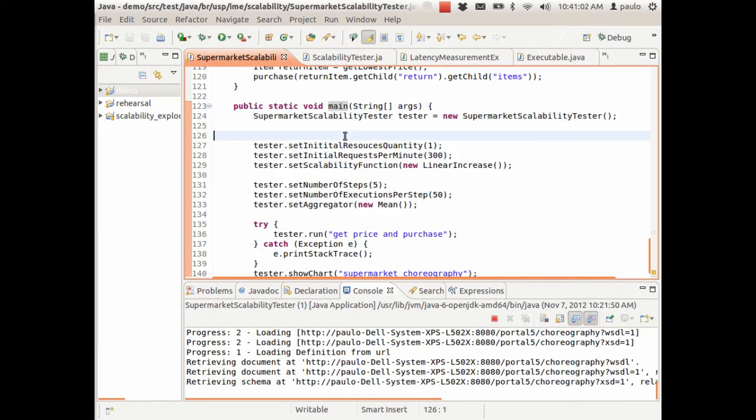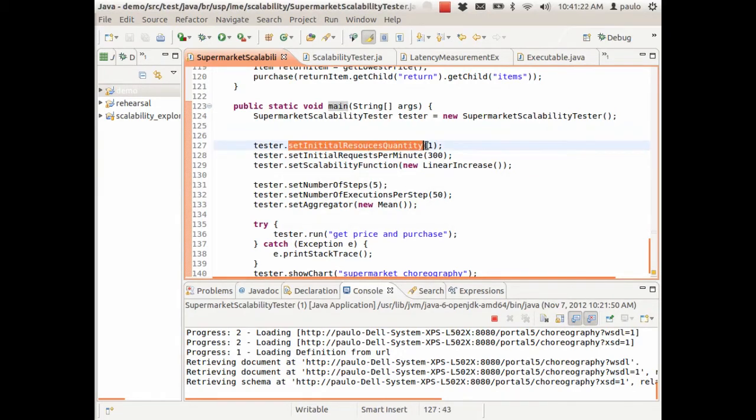In this current implementation, we are running the choreography within the developer machine. So we are not doing a distributed execution of the choreography within this test. That would be the next step for the developer.